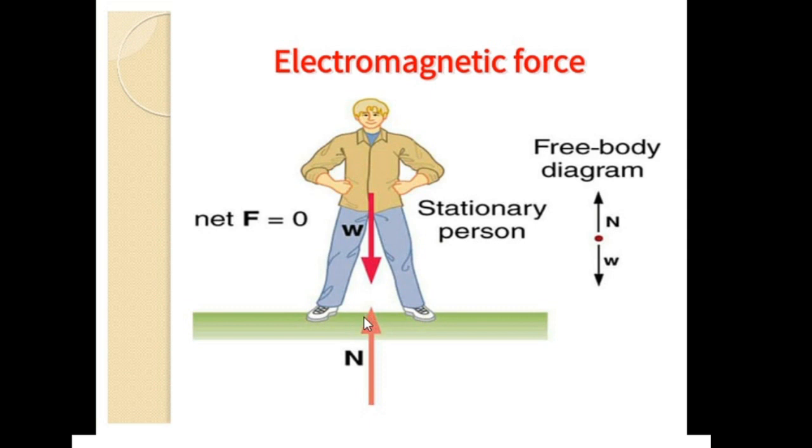The person is able to stay balanced because the net force is 0. This concept you have already studied in 11th standard. So, we now realize that it is not only gravitational force but also normal force, which is basically electromagnetic force, that keeps every object in this world in its balance.